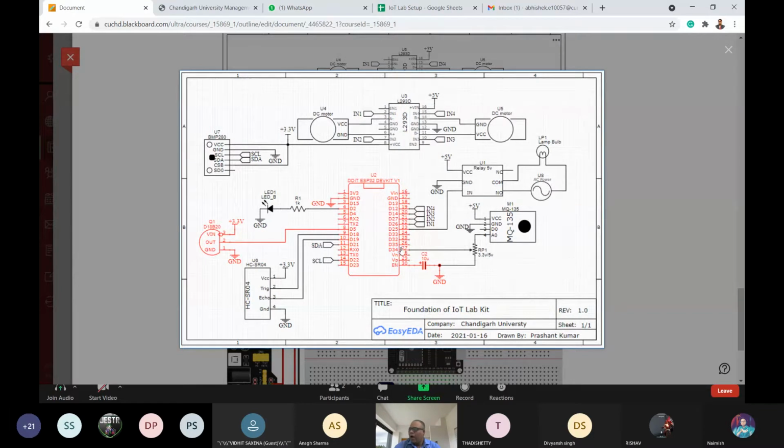And one more thing, the last pin of your ESP32 module, that is the enable pin, is connected to one capacitor. You have already connected that capacitor. So positive of this capacitor is connected to this enable pin, and negative of this capacitor is connected to the common ground. So all these grounds are connected together, common with each other. That's all about this particular circuit schematic.